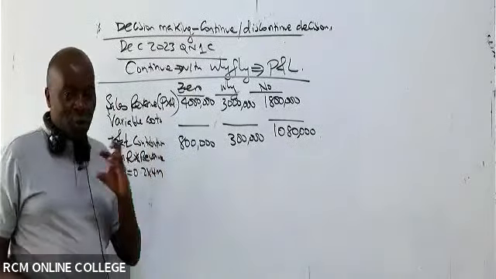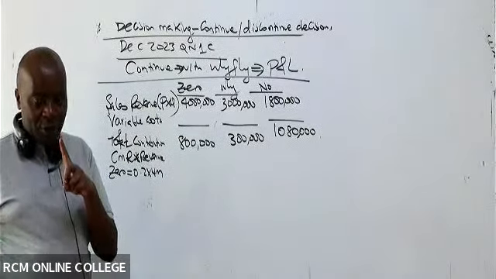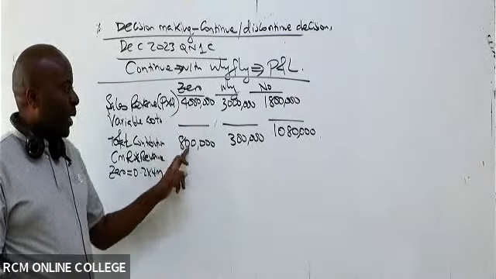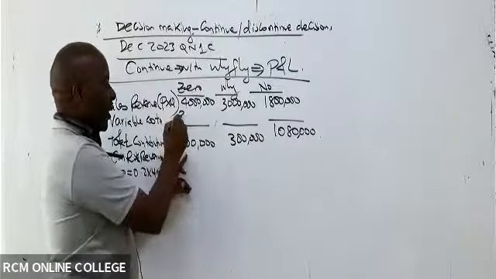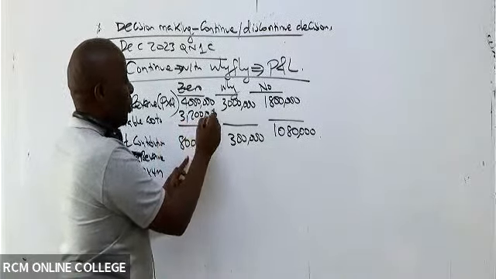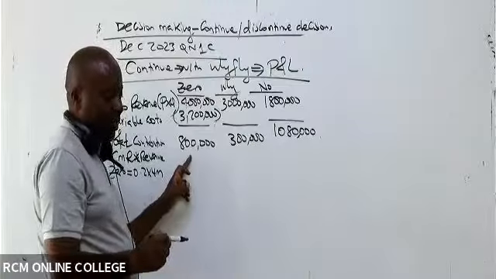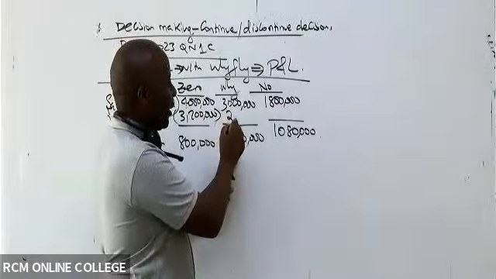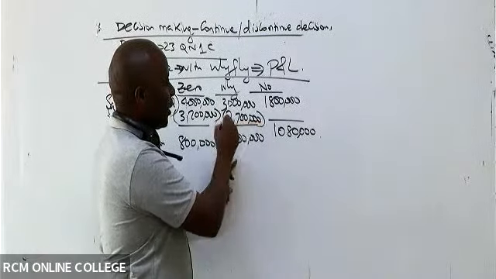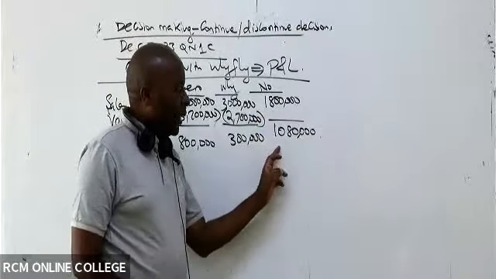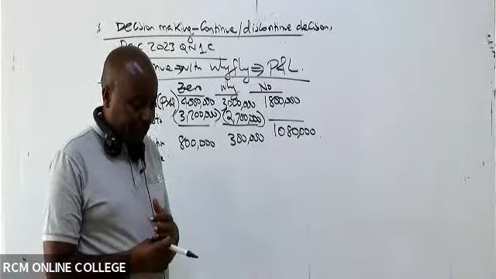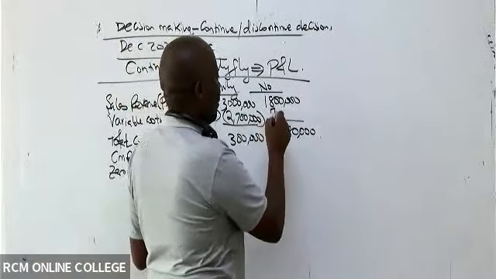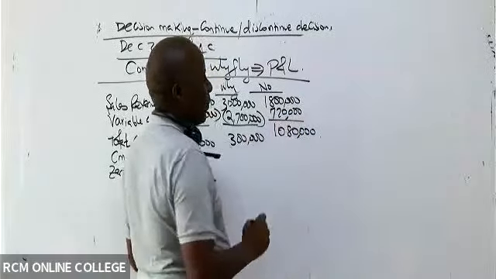Because the examiner has told us we use marginal costing, we must get variable costs. So the variable cost here will be 4 million minus 800,000, which is 3.2 million, so that when you subtract, this minus this gives you 800,000. Then 3 million minus 300,000 gives me 2.7 million as variable costs. And then we have 1.8 million minus 1,080,000, which is 720,000. Thank you very much.